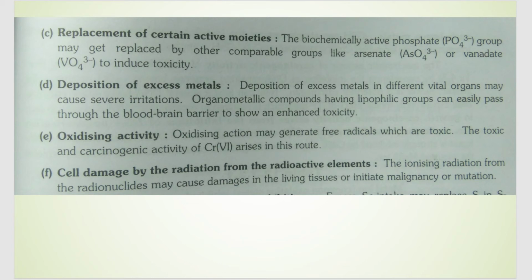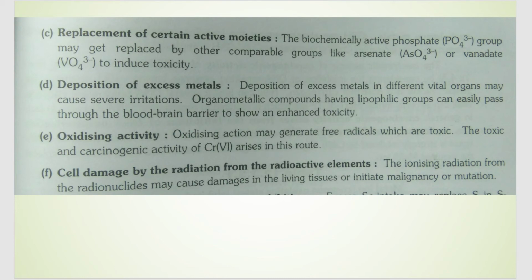These phosphates have a size similar to that of vanadium or arsenic. So the oxides of phosphate are replaced by oxides of vanadium or arsenic, and they will not catalyze the reaction that was supposed to be catalyzed, so they act like a toxin that is present here.